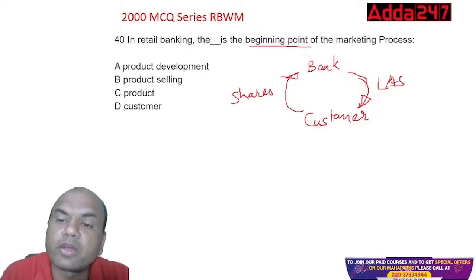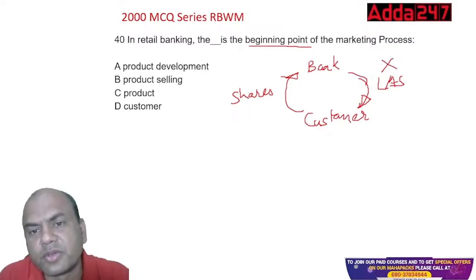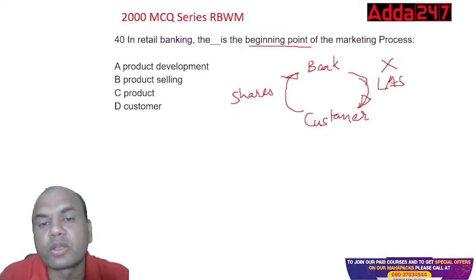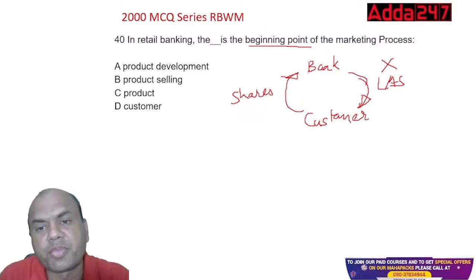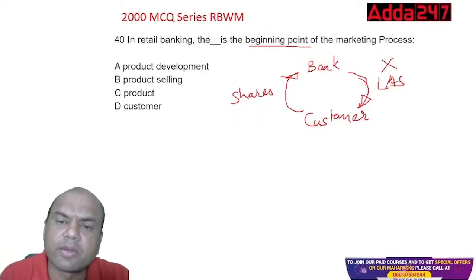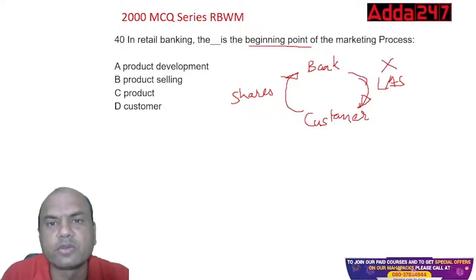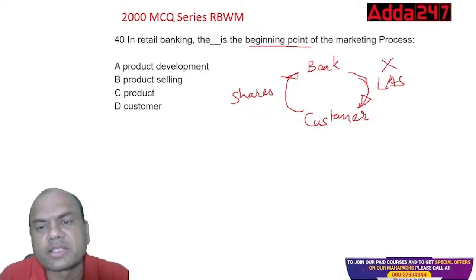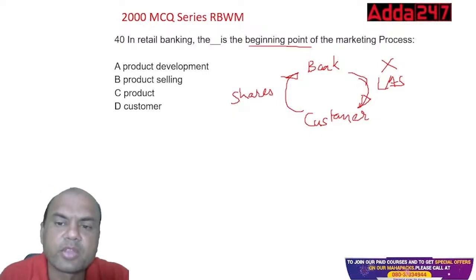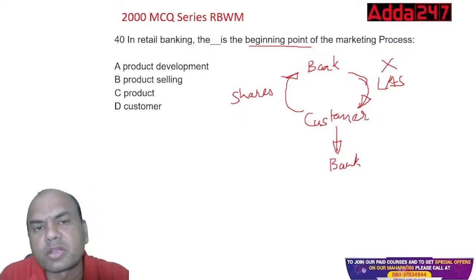But if I don't have this loan, then is it of any use for myself and yourself to maintain a good relationship with each other? Ultimately, you'll come once or twice to me and say, sir, I require this loan, and I'll say I'm speaking to my head office whether we can give it, and I don't give it. So what will happen? You'll ultimately run to the next bank, B2. Another bank you'll go to. Why? Because I'm not having that product.